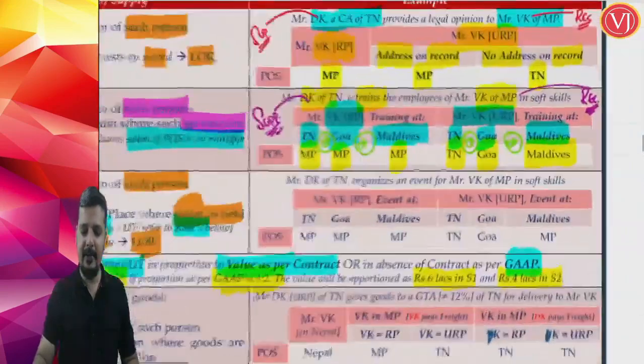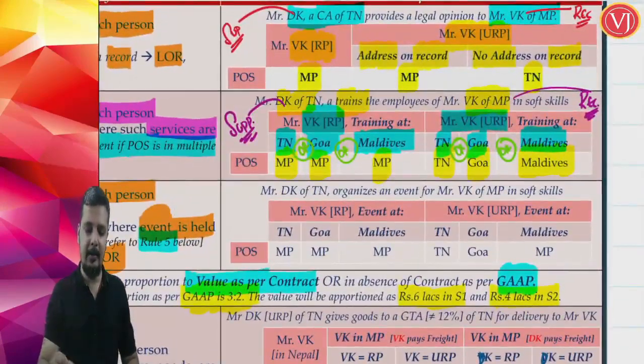Now friends, let us see the example for this. Now what is the example given here? Now example for section 12 subsection 7. Mr.